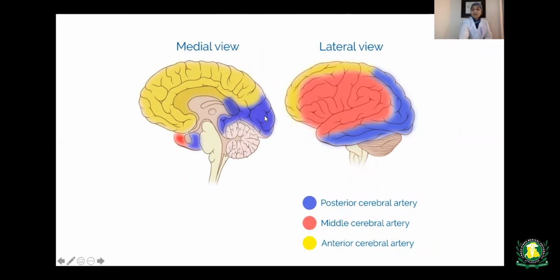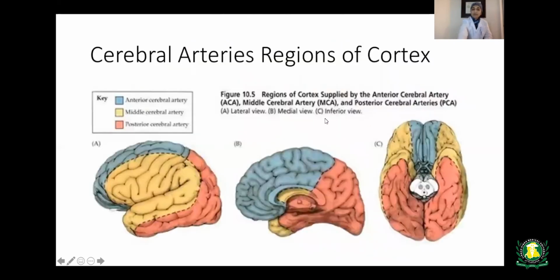This is the posterior cerebral artery supply area, and this small one on the medial view is the middle cerebral artery. On the lateral view, we can see a large territory supplied by the middle cerebral artery, this small portion of the frontal and parietal lobe by the anterior cerebral artery, and this one by the posterior cerebral artery. This is another view: the lateral view of the brain, the medial view, and the inferior view. That is all three different supplies of the cerebral arteries.